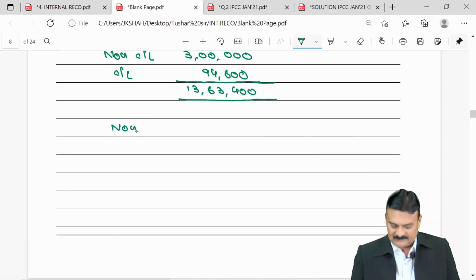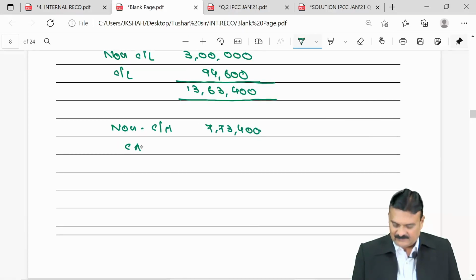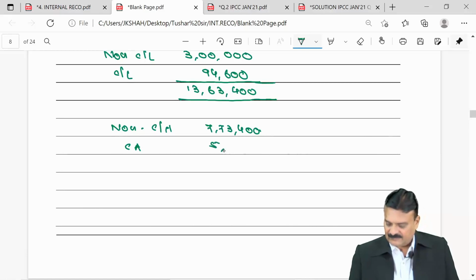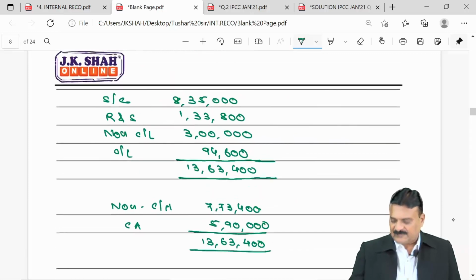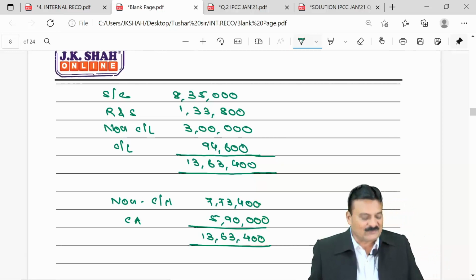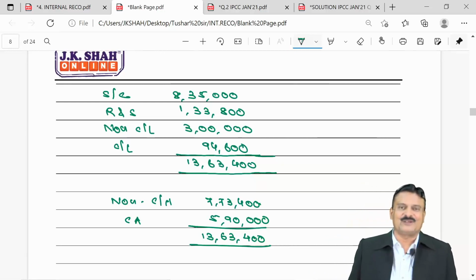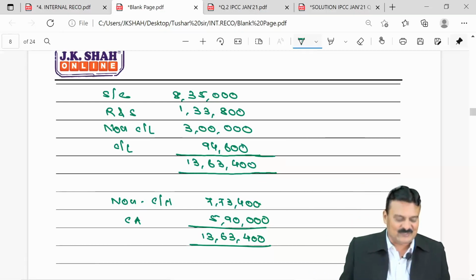Non-current assets 773,400, and your current assets are 5,90,000. Your asset side total 1363,400. Balance sheet tallies. So for practice purposes, you can very well try making a balance sheet of this question number 9 of our class work. Name of the company is Star Limited.